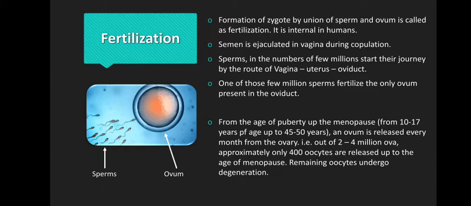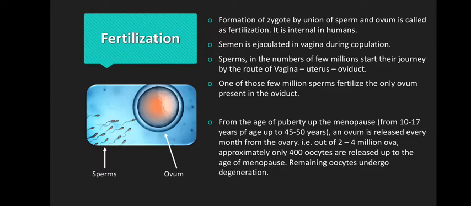From the age of puberty up to the menopause, like from 10 to 17 years of age up to 45 to 50 years of age, an ovum is released every month from the ovary. That is, out of 2 to 4 million ova, approximately only 400 oocytes are released up to the age of menopause. Remaining will degenerate. I hope you followed.